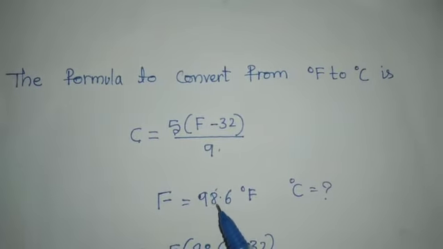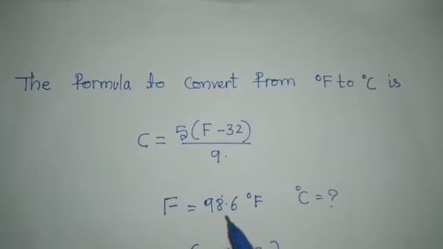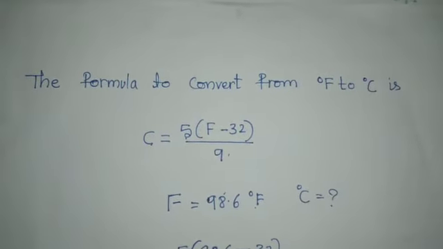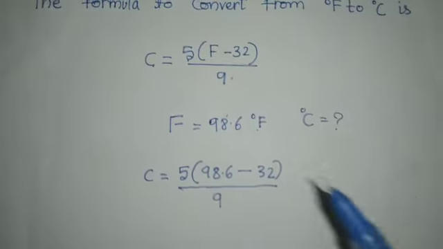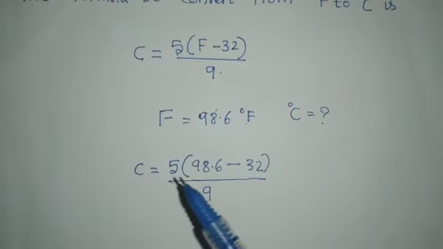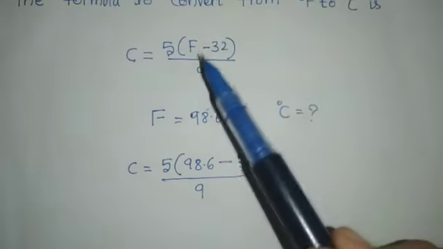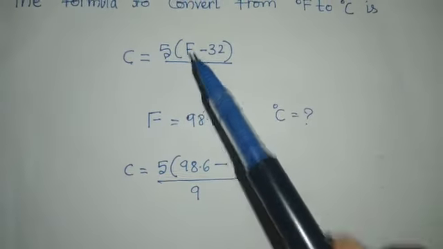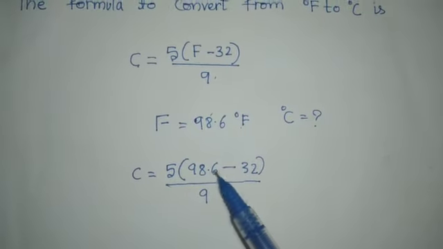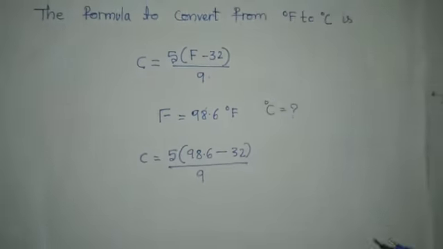They have given 98.6 Fahrenheit, and we have to find the degree Celsius. We substitute: C is equal to 5 of, in the place of F we place 98.6, minus 32, divided by 9.